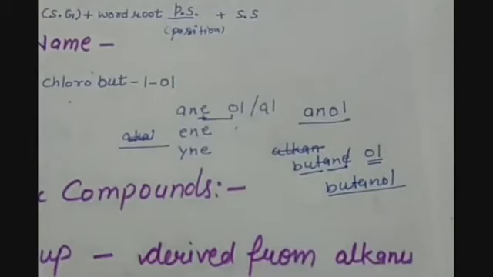Always keep this in your mind: when you are joining the primary and the secondary suffix together, if the primary suffix has a vowel at the end and the secondary suffix has a vowel at the start, then we cannot join two vowels together. So we have to remove the vowel from the primary suffix and then join the secondary suffix to the primary suffix.